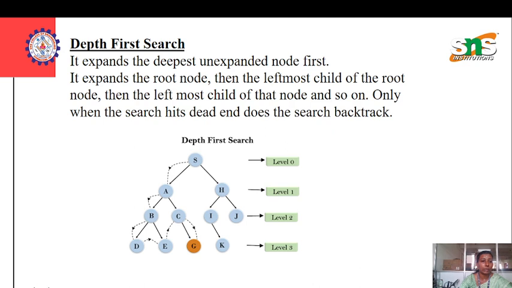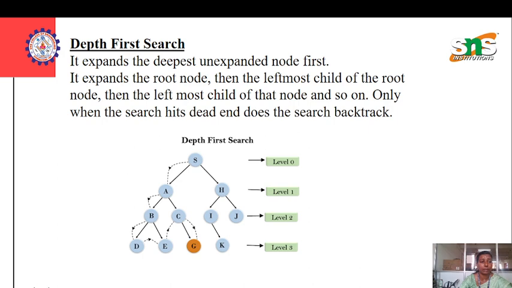Next, coming to completeness. The DFS algorithm is complete within a finite state space. It expands every node within a limited search tree. The time complexity of DFS is equivalent to the nodes traversed by the algorithm, which is denoted by O(n^m), where m is the maximum depth of any node and is much larger than d.